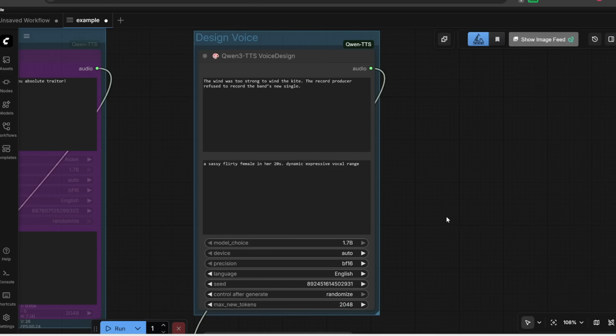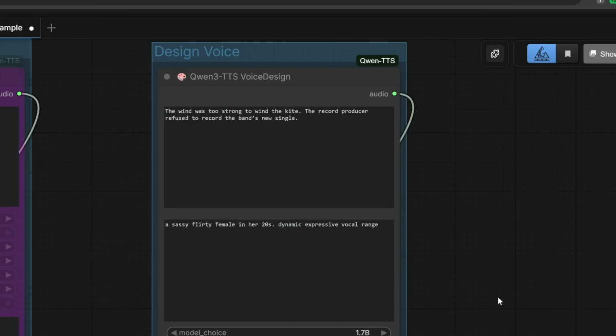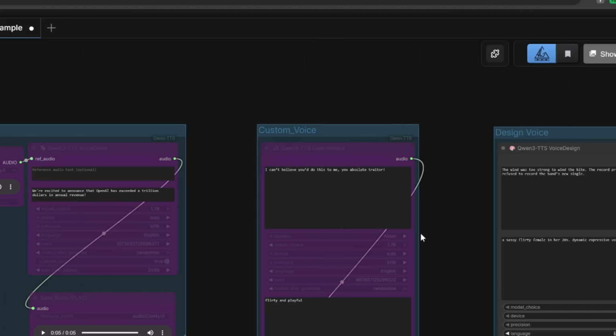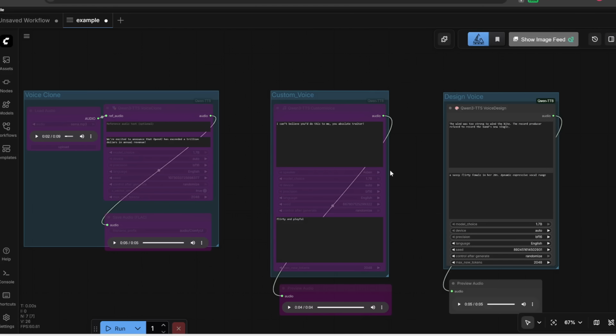And it did this really well. So those are some of my personal demos. It handled everything pretty much flawlessly. This is definitely one of the top, if not the best, text-to-speech generators that you can use offline.